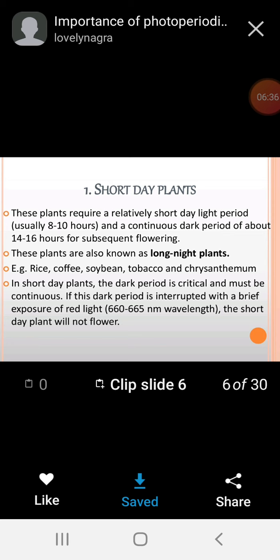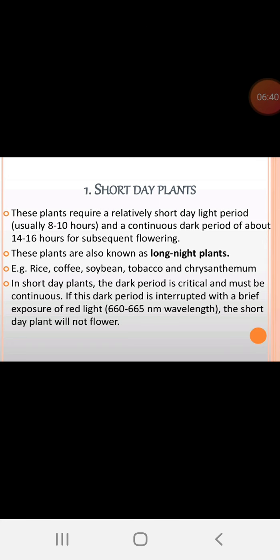As I said, they require an uninterrupted dark period, then only they flower, otherwise they won't flower. Examples we can take up: rice, coffee, soya bean, tobacco and chrysanthemum. It is a flowering plant, chrysanthemum. Okay.